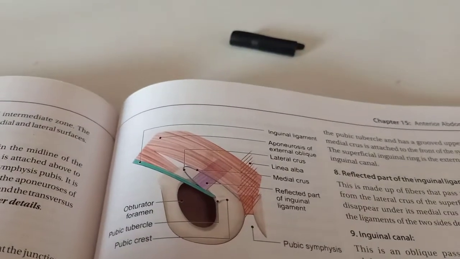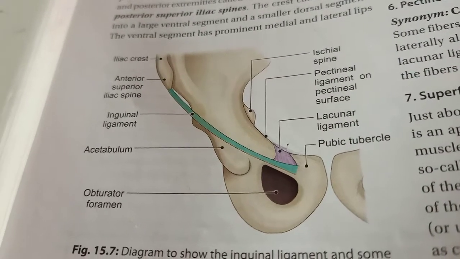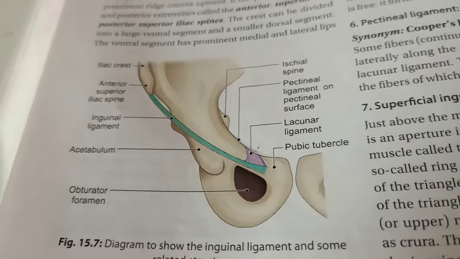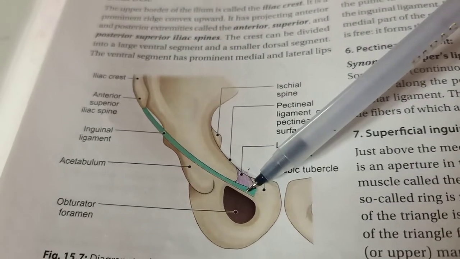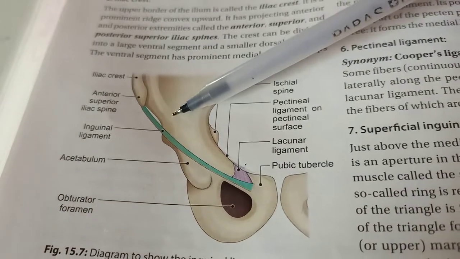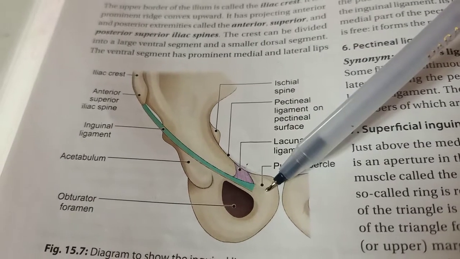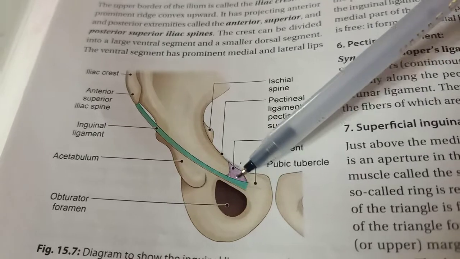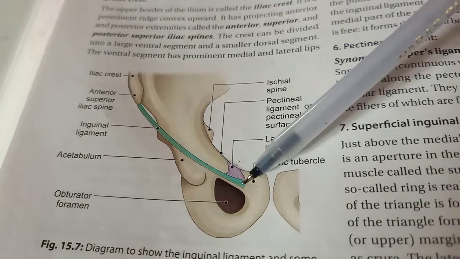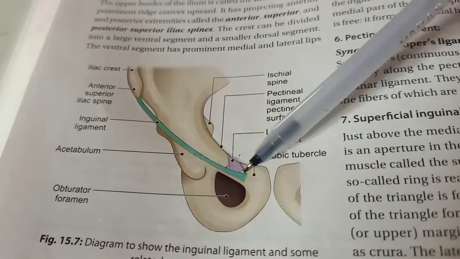So, we'll just revise what I have taught. Inguinal ligament is also known as Poupart's ligament. The formation is from the lower border of the external oblique aponeurosis, where it is thickened and folded backwards on itself. Extension is from the anterior superior iliac spine to the pubic tubercle. The lateral half is rounded and oblique, and the medial half is grooved and horizontal. Okay. Now the medial half forms the floor of the inguinal canal.